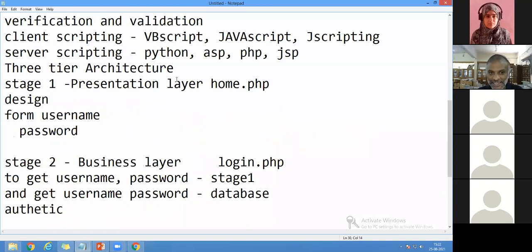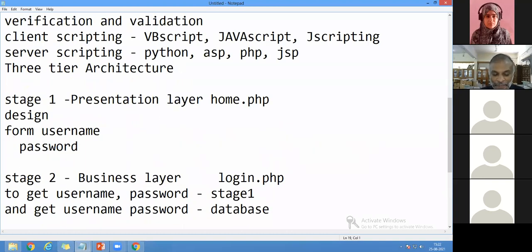Of course, the same 3-tier architecture can be redefined as MVC architecture. What does M stand for? M stands for model, V stands for view, and C stands for controller.